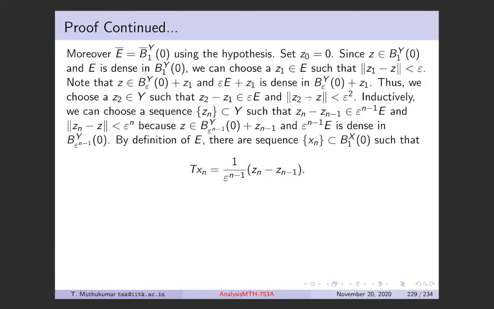Because Zn minus Zn minus 1 belongs to epsilon to the n minus 1 E, right? Which means epsilon to the n minus 1 inverse times (Zn minus Zn minus 1) belongs to E. Now use the definition of E, which means there is an Xn such that this happens.